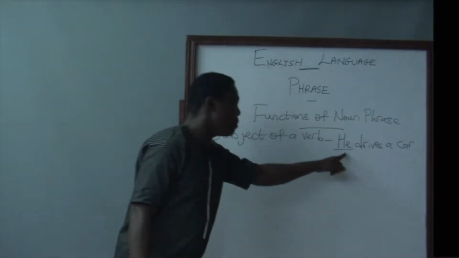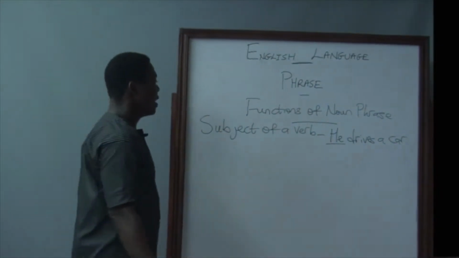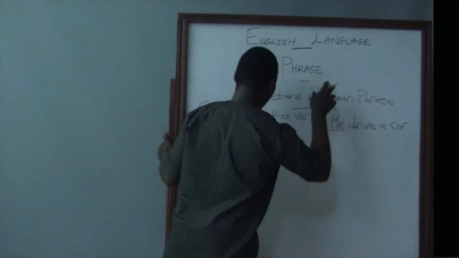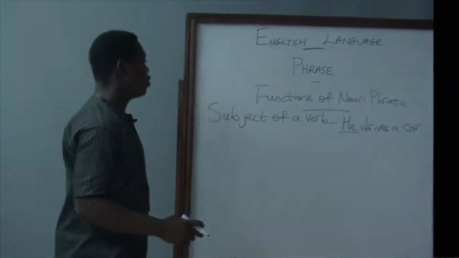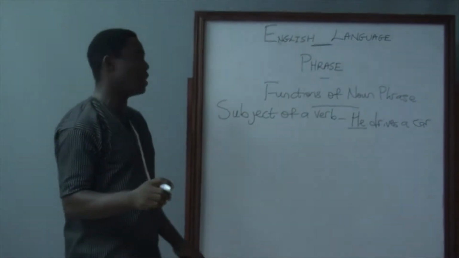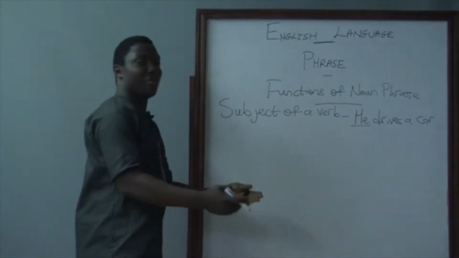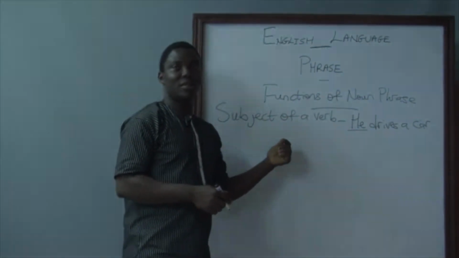It is the performer of the action drives. And so he here is the subject of the verb drives. And so in the exam, when you are asked what is the function of this expression, if it is coming before the verb, then it means that it is the subject of a verb.